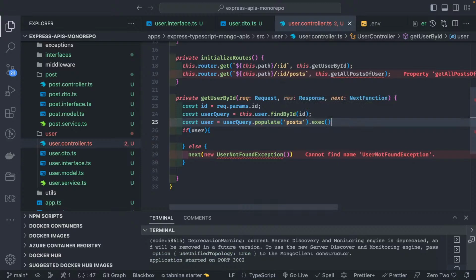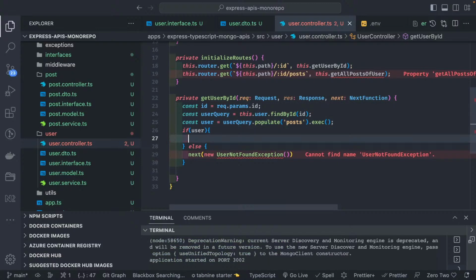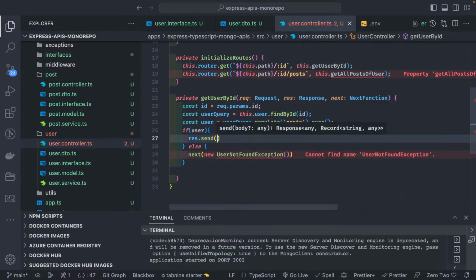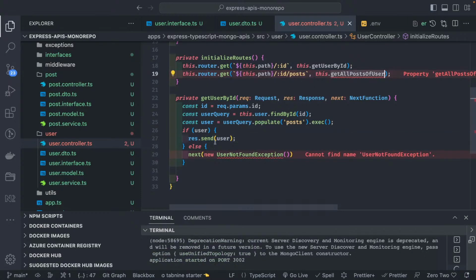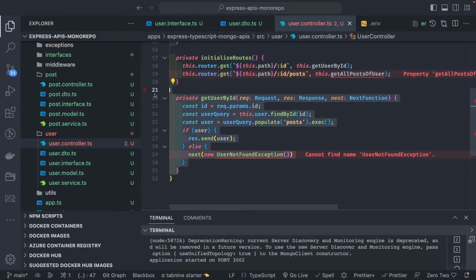That's it. So it will give me the user object. If the user is there, I will just say response.send(user). Otherwise I need to create this exception, and then similarly we will create this method, get all posts of user.